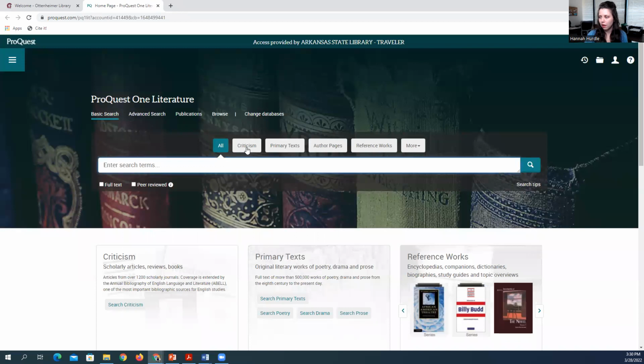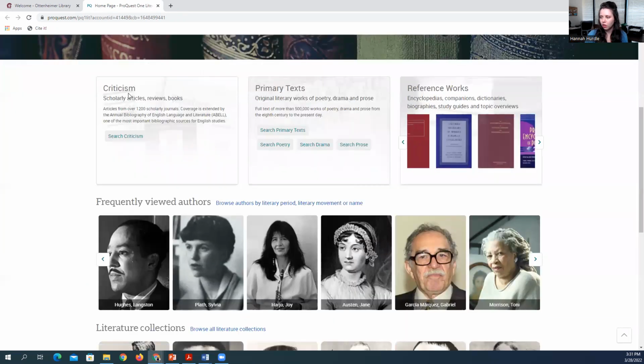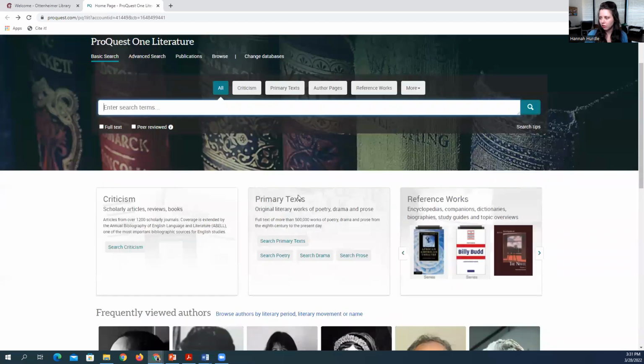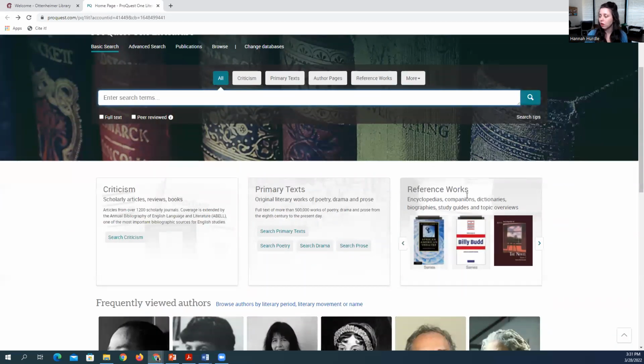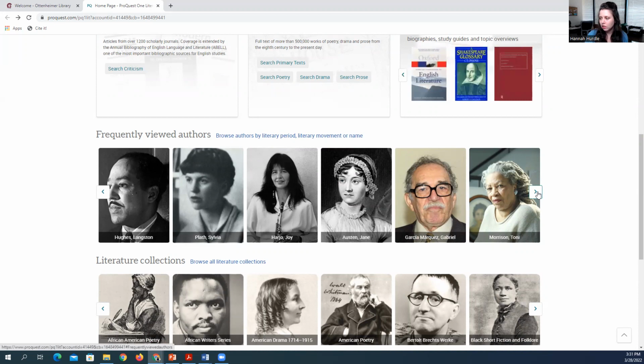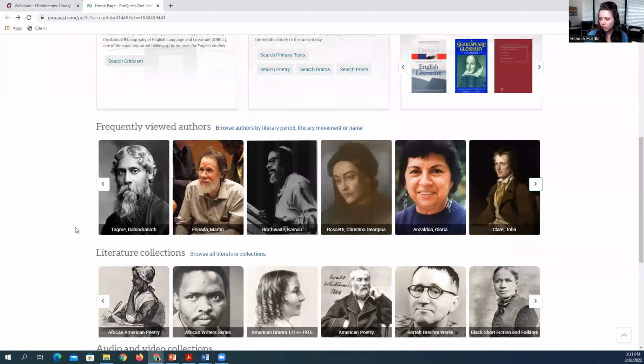As you can see, we have the criticism search, the primary text, author pages, and reference works. You can also search by audio and video, dissertations, book reviews, and secondary sources. It'll also take you to the criticism advanced search, primary text advanced search, and reference work advanced search. They have frequently viewed authors listed, so Toni Morrison, Sylvia Plath, John Clare. They have several.